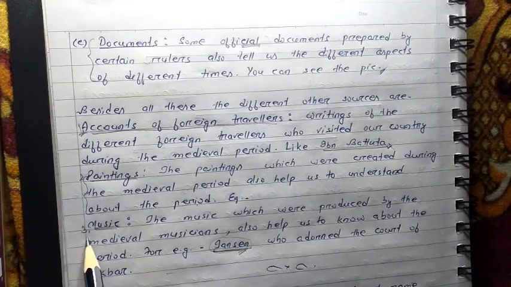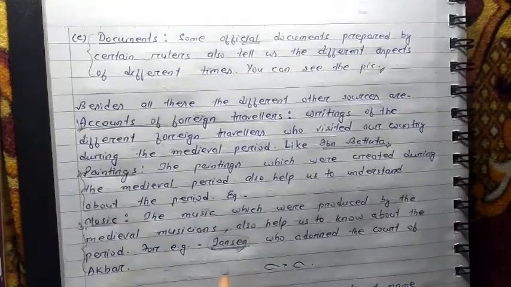Tansen had such a good quality of music that it is said he could bring rain, or even stop rain through his music. If we go through the life story of Tansen, we can easily understand that particular time when Akbar was the ruler, and that's also one source of historical knowledge.